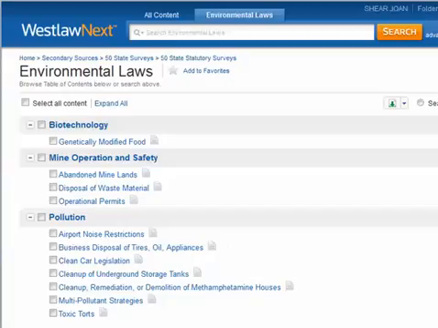Westlaw also has environmental 50-state surveys that can provide a big head start in 50-state environmental legal research.